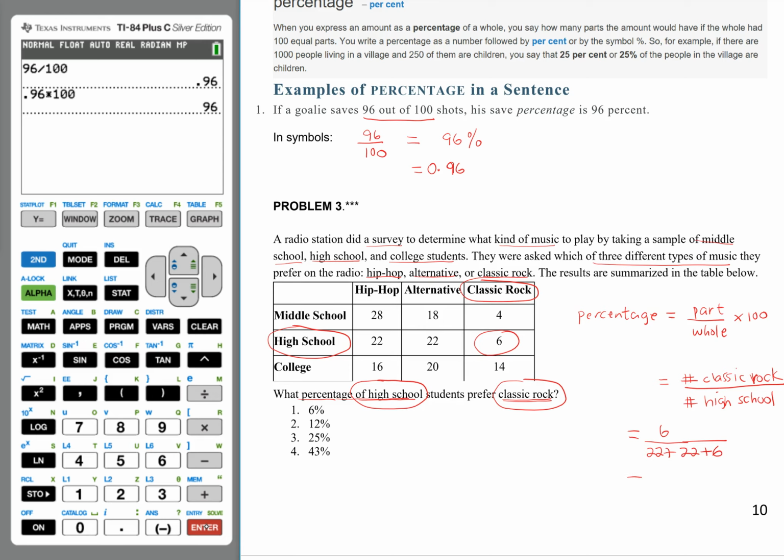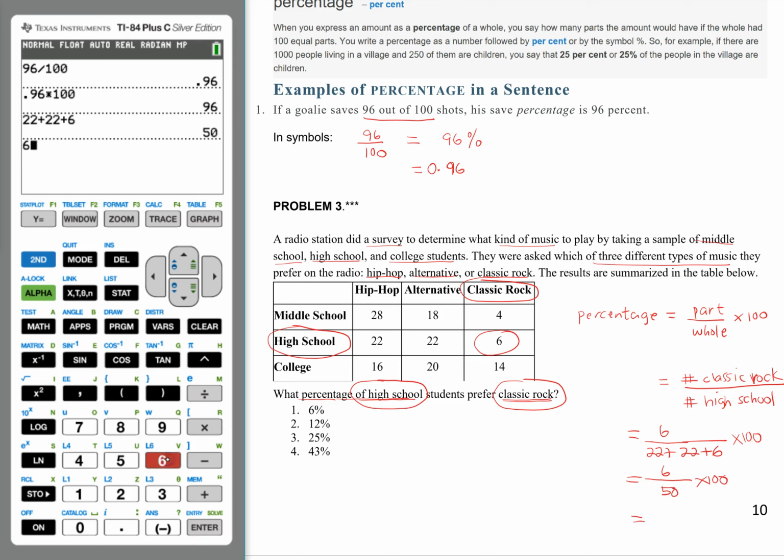Then you multiply this by 100. So let's do that in the calculator: 22 plus 22 plus 6 gives me 50.